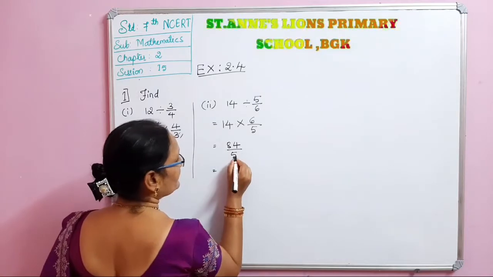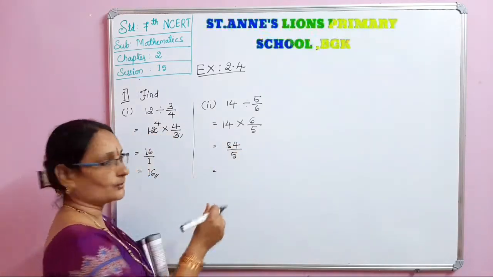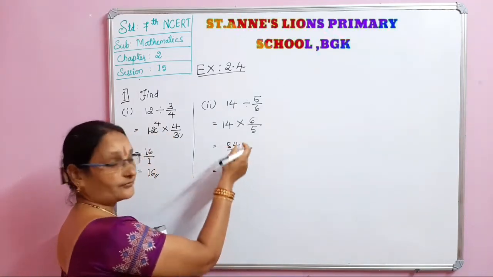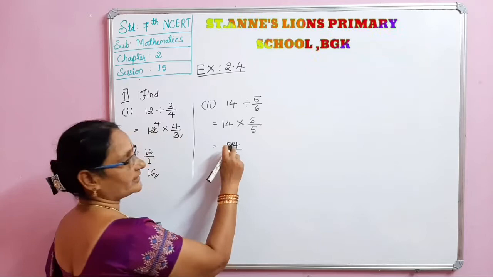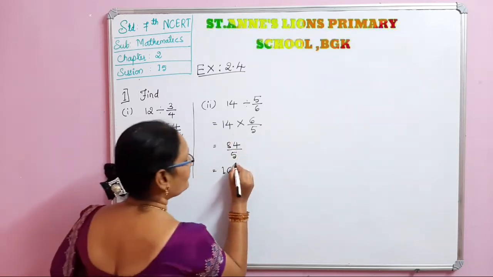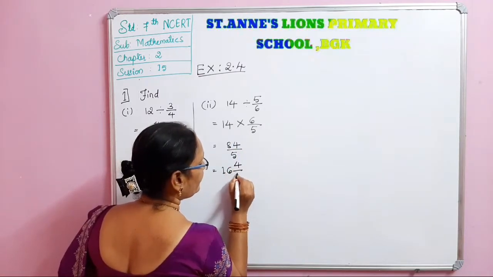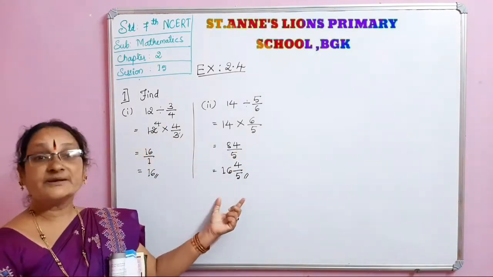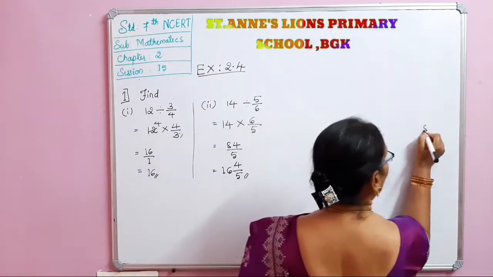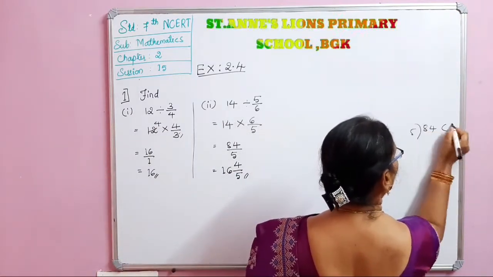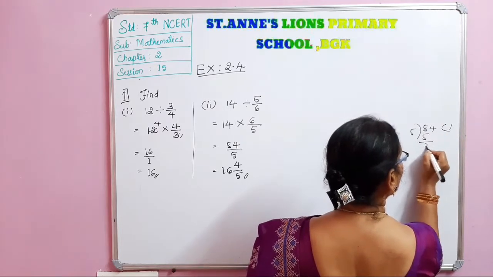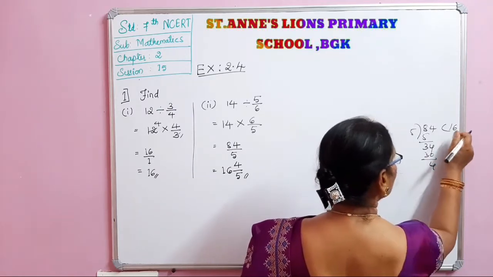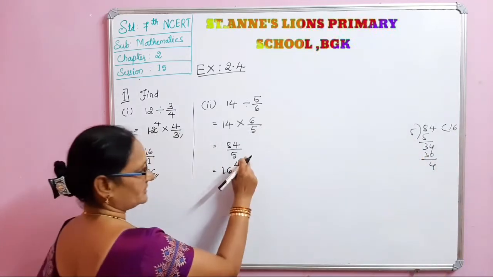See, directly I'll show you how to do it. 5 ones are 5. Here 3 remained, 34. 5 sixes are 30. Then 4 remained. 4 will be in the numerator, divided by 5. This is another method of writing the improper fraction as a mixed fraction, or you can do the usual method. 5 ones are 5, 8 minus 5 is 3. Take the 4 down. 5 sixes are 30, 4 remained. 16 integer 4 by 5.